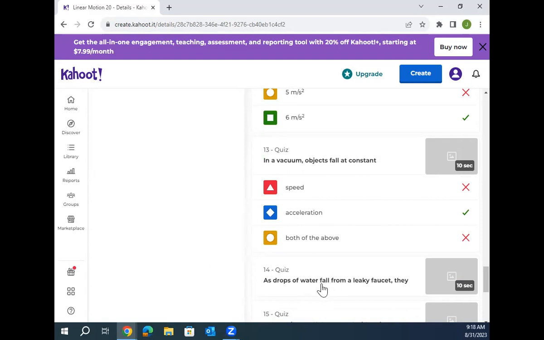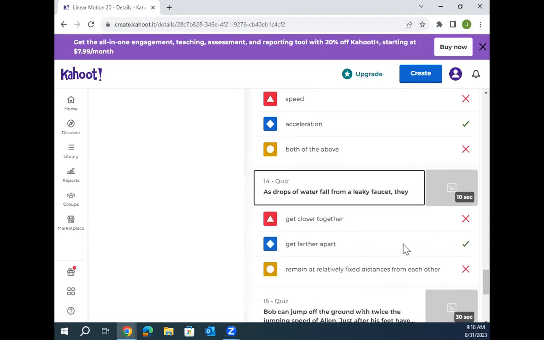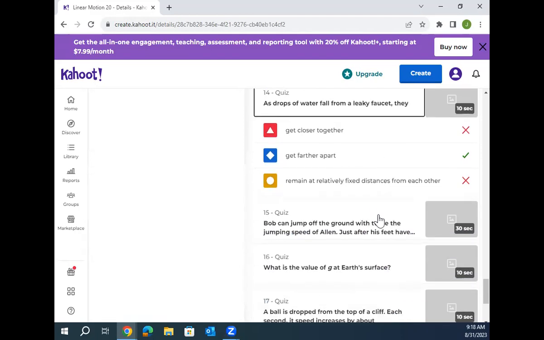As drops of water fall from a leaky faucet. Right. They do go down. Now, let's look at this picture right here. You guys see this rock falling off this cliff? Does that look like drops of water from a leaky faucet? Do they spread out as they're falling down? They get further apart as they fall. Kind of like dropping the rock off the cliff. You guys are winning all these.